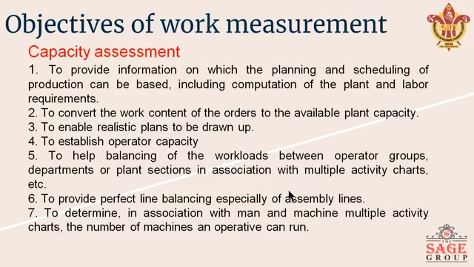The sixth point is to provide perfect line balancing, especially of assembly lines. The seventh point is to determine, in association with man and machine multiple activity charts, the number of machines an operative can run. So it also helps in finding how many men and machines are required to complete an assignment or task, because we can easily assess how much time the activity will take.